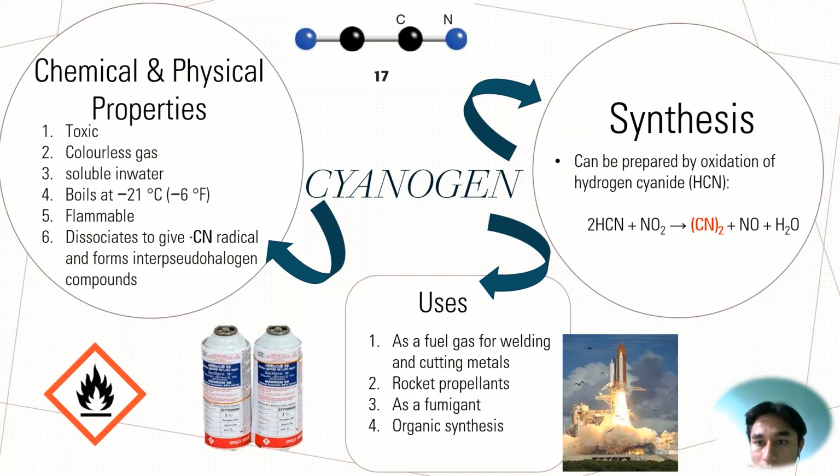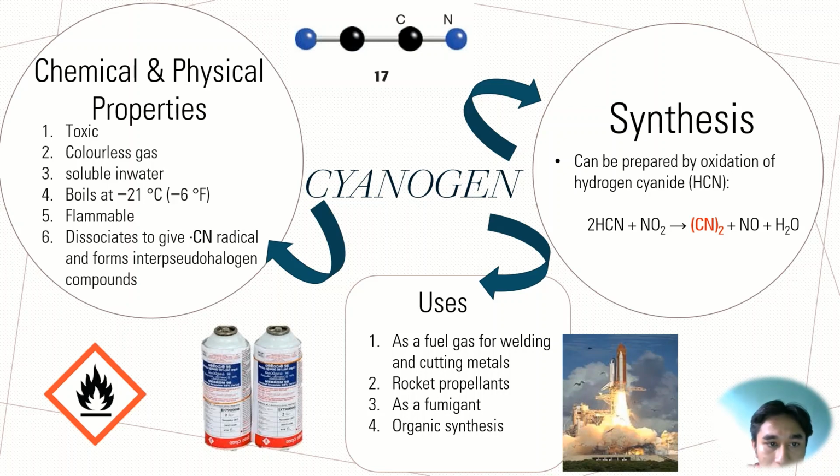Then we will go to the synthesis of cyanogen. It can be prepared by the oxidation of hydrogen cyanide. 2 mole of hydrogen cyanide will react with nitrogen dioxide and will produce cyanogen, nitric oxide and water. And then we will go to the chemical and physical properties of cyanogen.